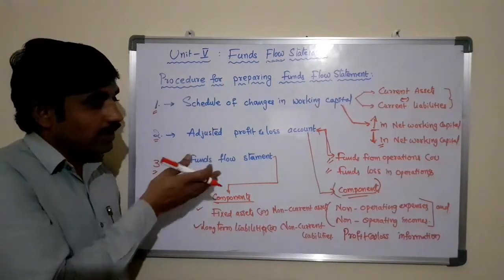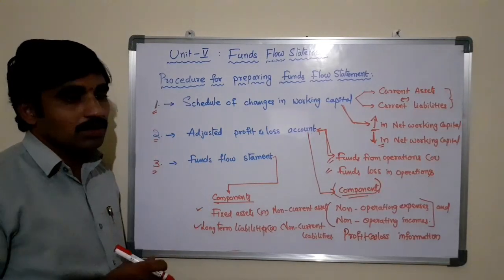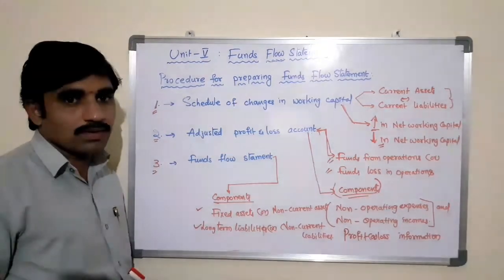Then it is a very easy concept to understand in order to prepare the funds flow statements.